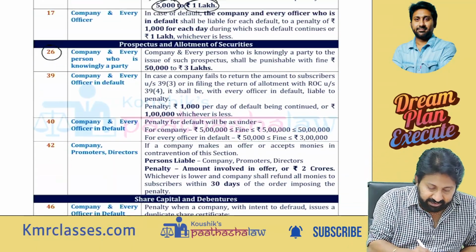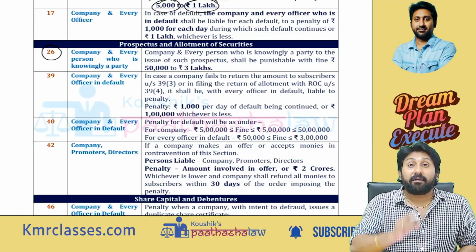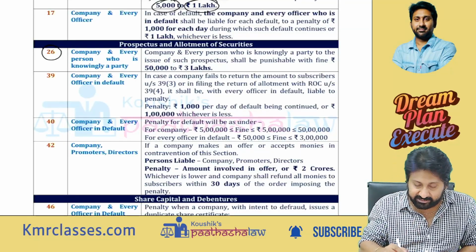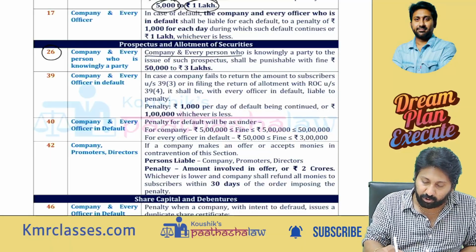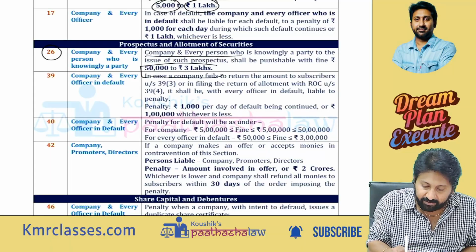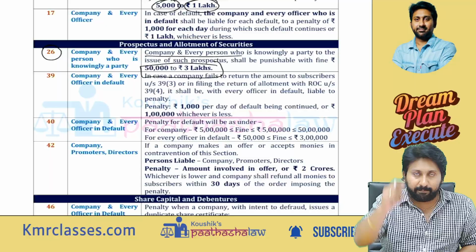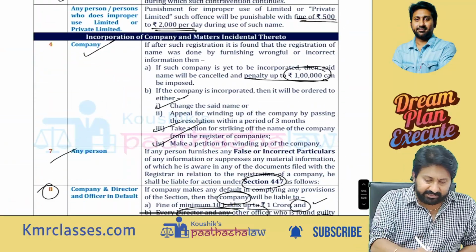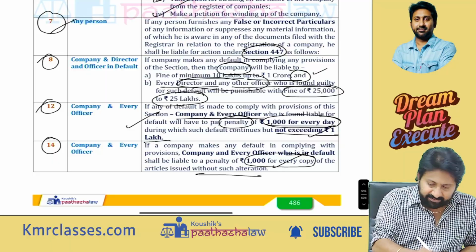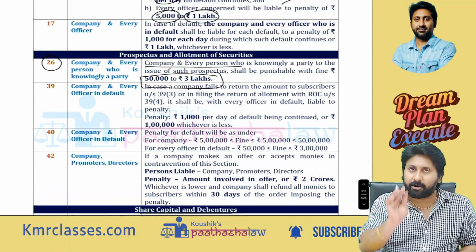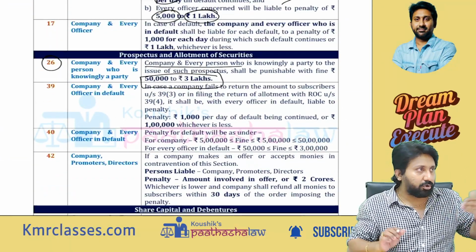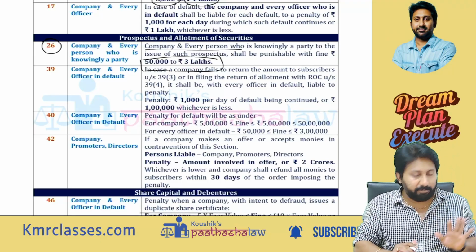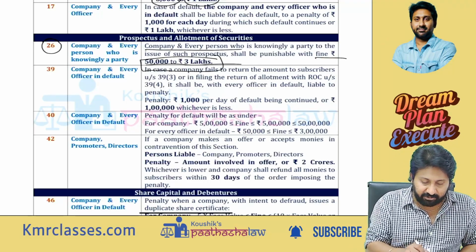Next, 26. Punishment. The prospectus should contain certain details. If the prospectus does not contain those details, then the company and every party who is knowingly a party is punishable with a fine, minimum 50,000, maximum 3 lakhs. Generally in the exam, in incorporation law, section number 4 and section number 7 are important. Only the important ones let us discuss; the remaining you just go through. In prospectus law, all the 4 are very, very important. Fine 50,000, maximum 3 lakh.